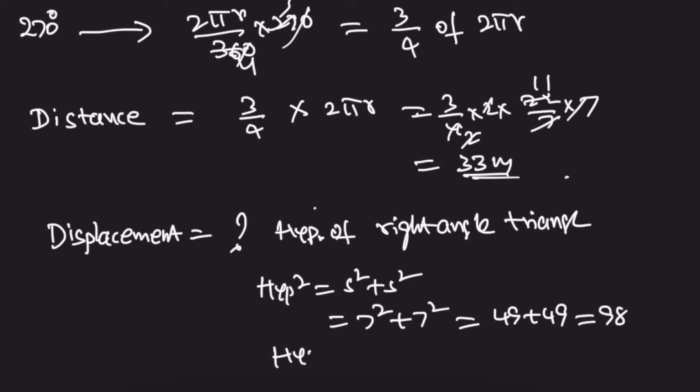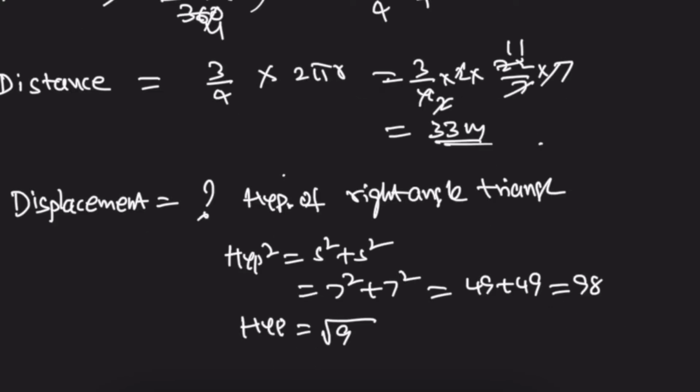So the hypotenuse is equal to root 98. 98 is nothing but 2 into 49, so root 2 root 49. Root 49 is 7, so the answer is 7 root 2. Here the displacement is 7 root 2 meters.